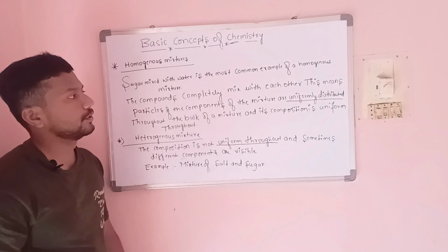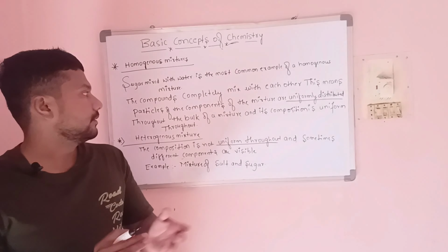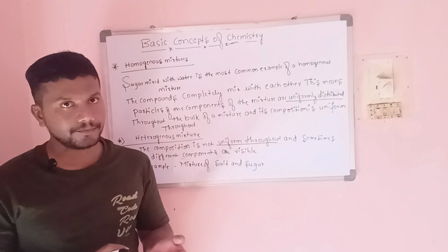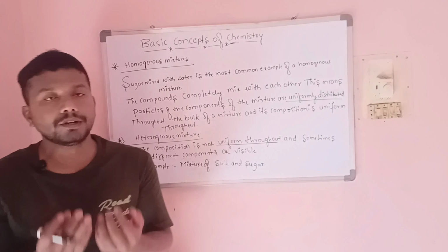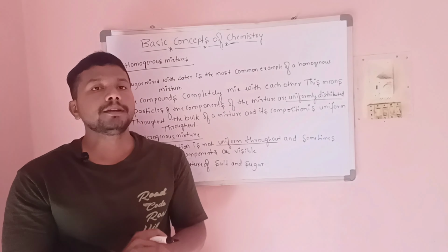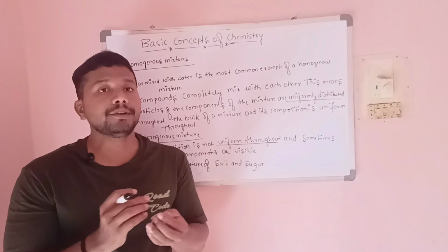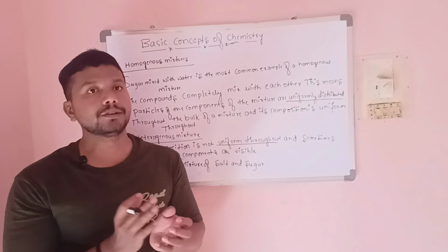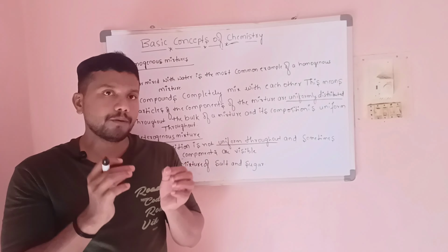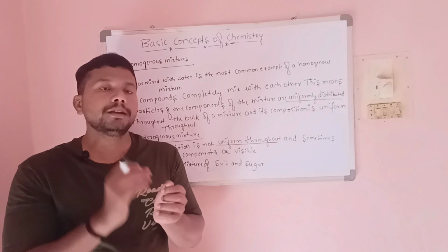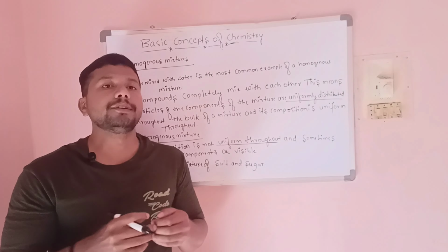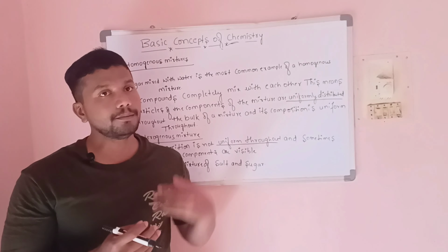Composition are uniform throughout. What is meant by this? For example, a sugar solution. In sugar solution, the sugar and the water are the two components. The sugar and the water are mixed very uniformly throughout the solution. The components in a homogeneous mixture are mixed uniformly throughout the bulk of the